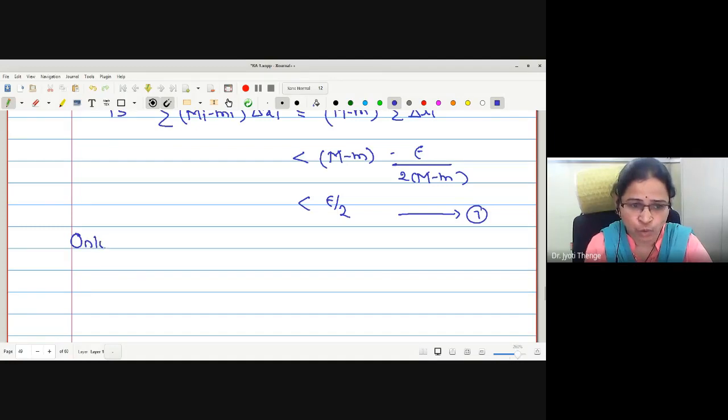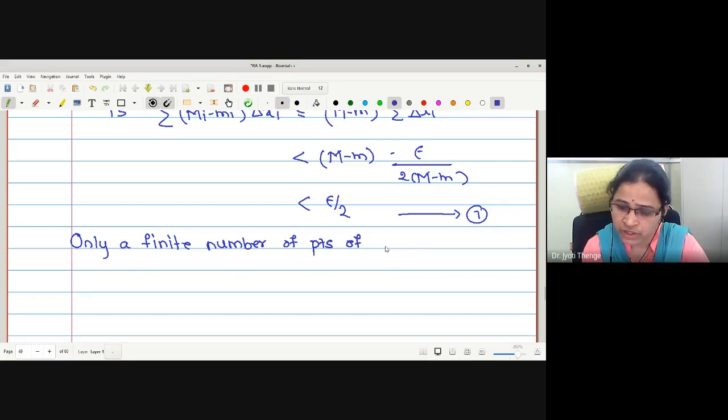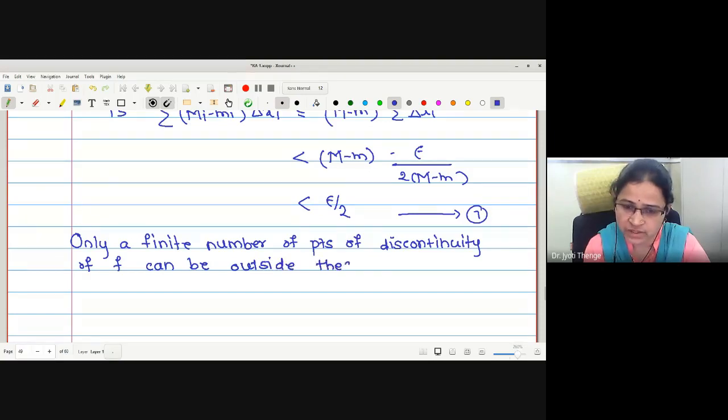Therefore I will write, only a finite number of points of discontinuity of f can be outside these subintervals.